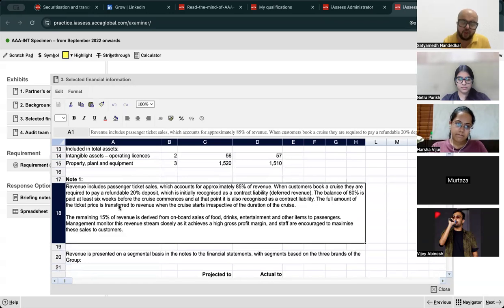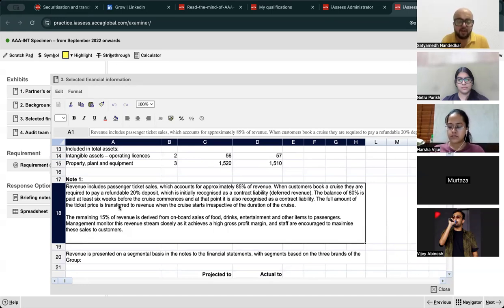Note 1. Revenue includes passenger ticket sales, which accounts for approximately 85% of the revenue. When customers book a cruise, they are required to pay a refundable 20% deposit, which is initially recognized as a contract liability. The balance of 80% is paid at least 6 weeks before the cruise commences, and at that point, it is also recognized as a contract liability. The full amount of ticket price is transferred to revenue when the cruise starts, irrespective of the duration.